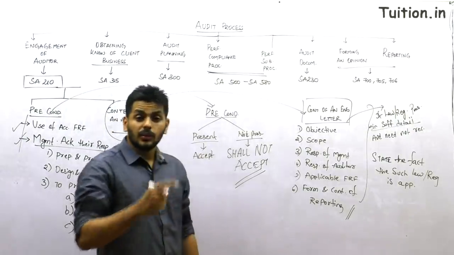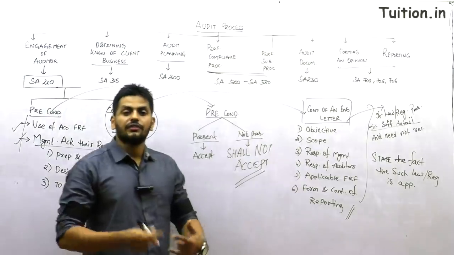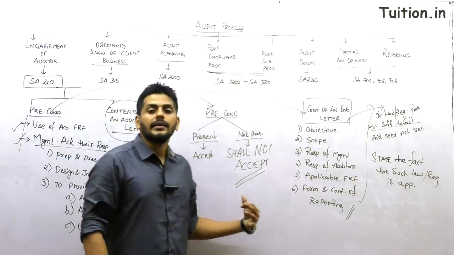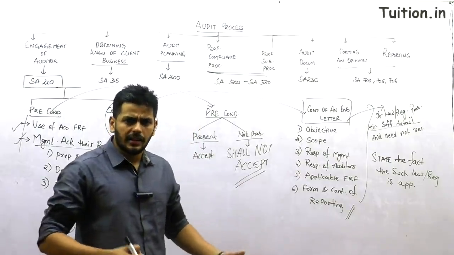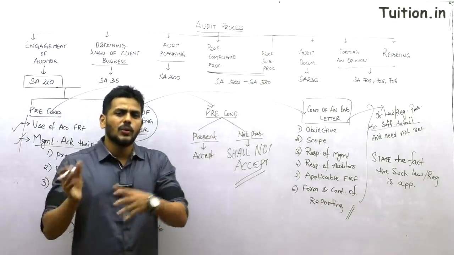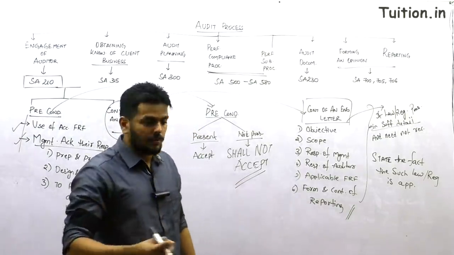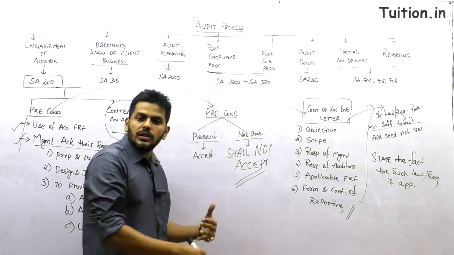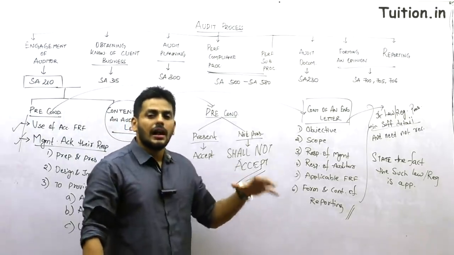And to top it up, there's one question that has been asked in the exam in the past. Should we do this every time, even if it's a recurring audit? Undoubtedly this will be done in an initial audit. So you know what an initial audit and a recurring audit are. If you take up the audit for the first time, where there was a predecessor auditor, or when the financial statements have not been audited in the past, it's your initial engagement. Or if you're doing the audit continuously, that is, last year also you were the auditor, we call it a recurring audit.